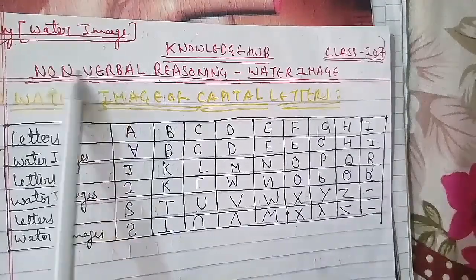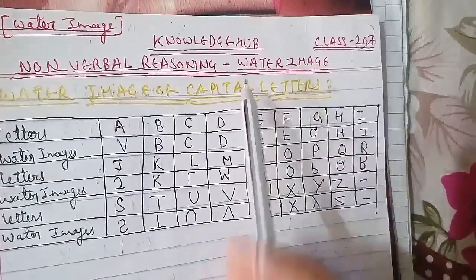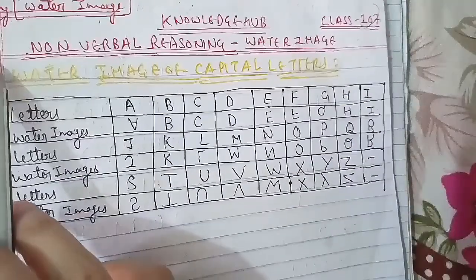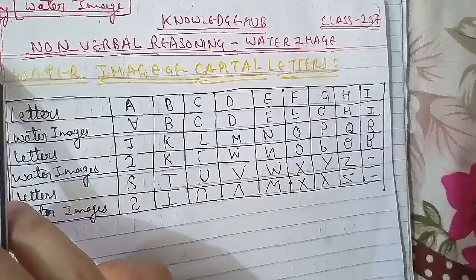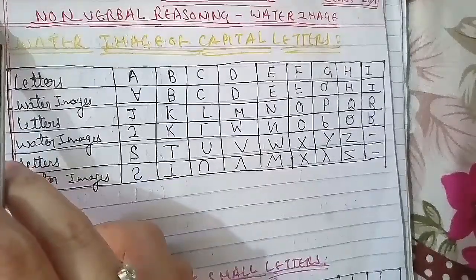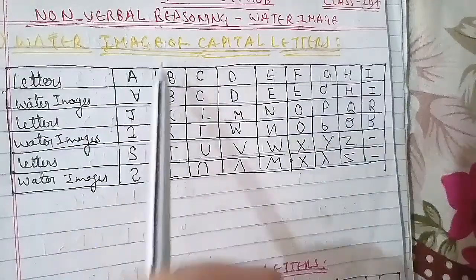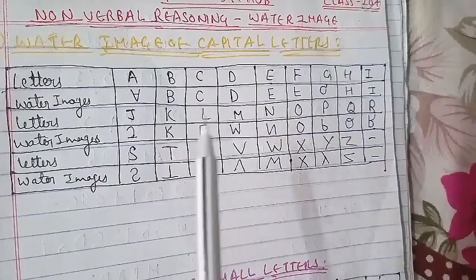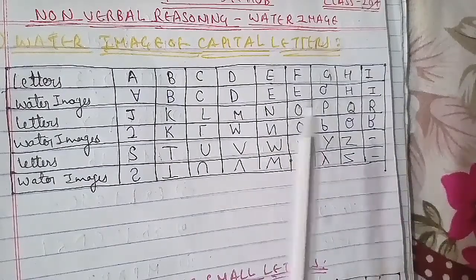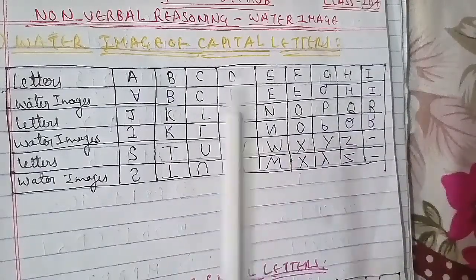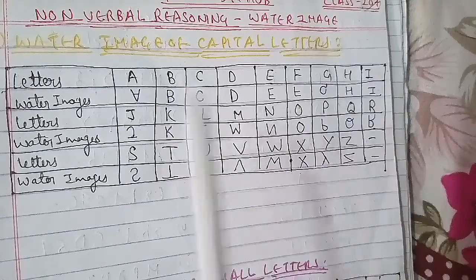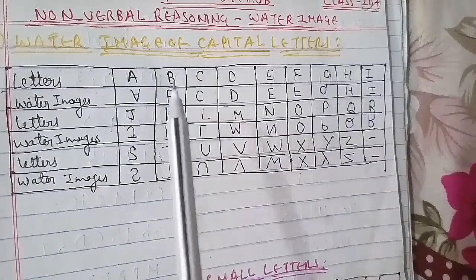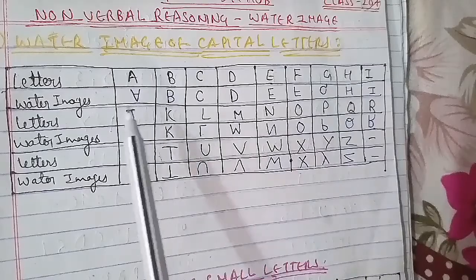Let's start with non-verbal reasoning, which is water image, and as I told you, this is the first class of water image. Before starting, first of all you have to know what water image is. The reflection of an object as seen in the water is called its water image, and it is an inverted image obtained by turning the object upside down.